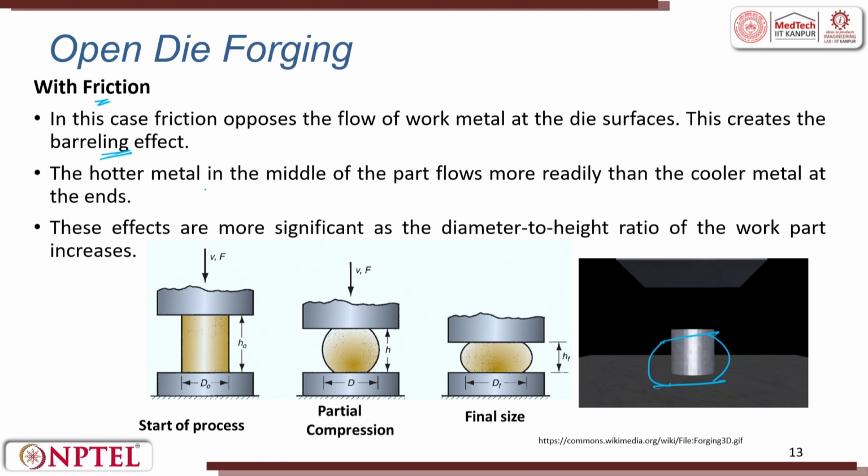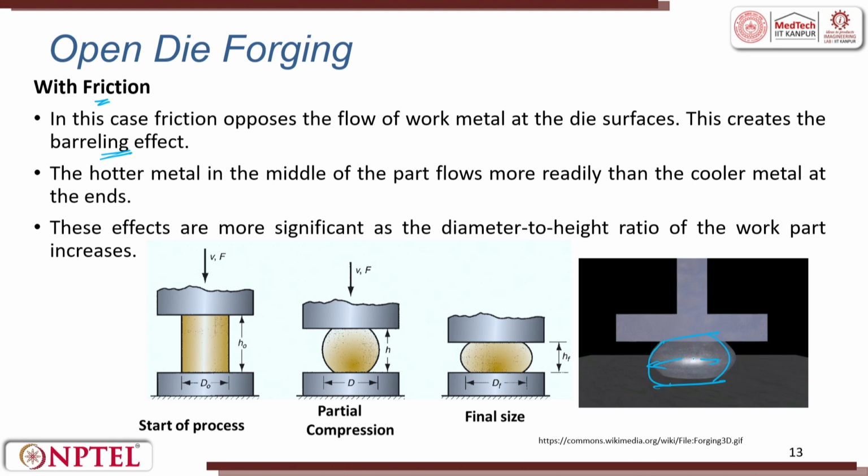The hotter metal in the middle of the part flows more readily than the colder portion which is touching the top surface. These effects are more significant as the diameter to height ratio of the workpiece increases. This is the start of the process, this is partial compression, this is final compression. Okay. So, friction and barreling effect you should remember, and what is the cause we have discussed.